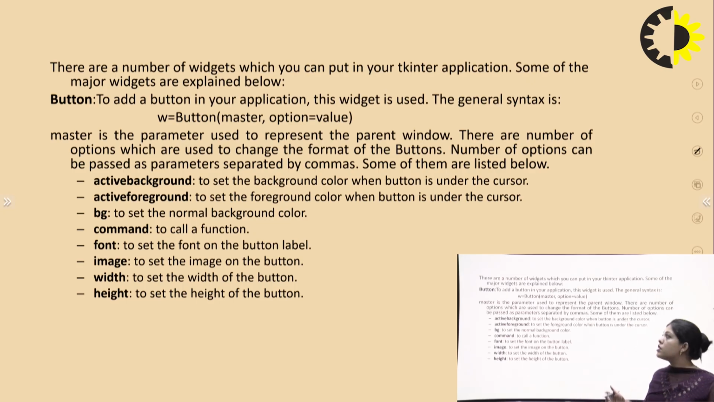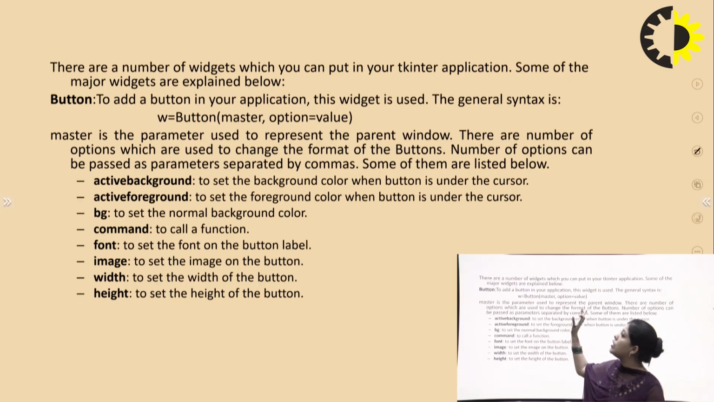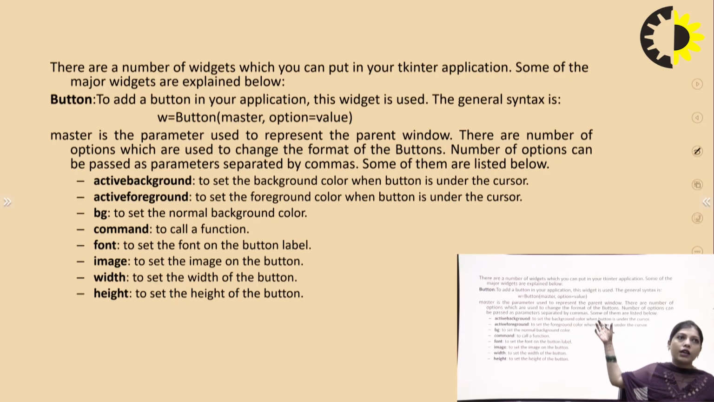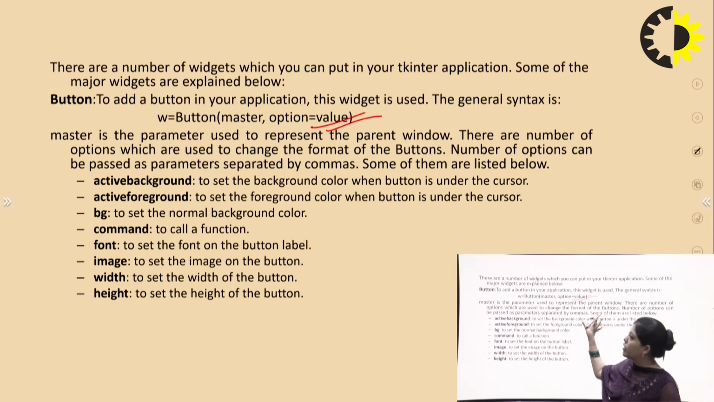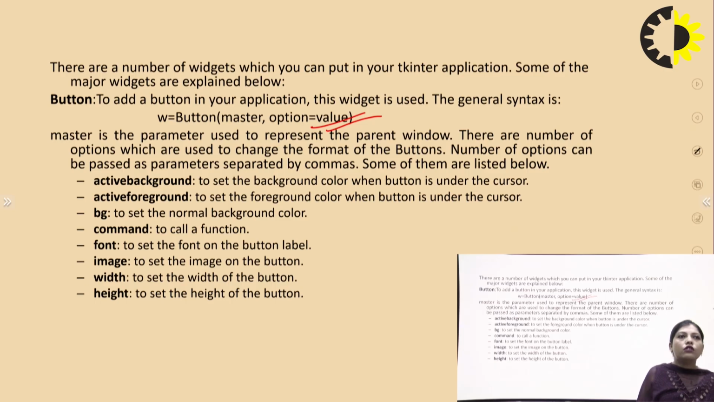There are a number of widgets which you can put in your Tkinter application, and one of them is the button. This is the syntax to add a button in Tkinter. There are a number of options which are used to change the format of the buttons. The options can be passed as parameters, separated by commas.